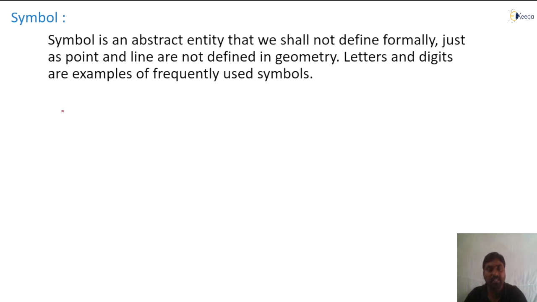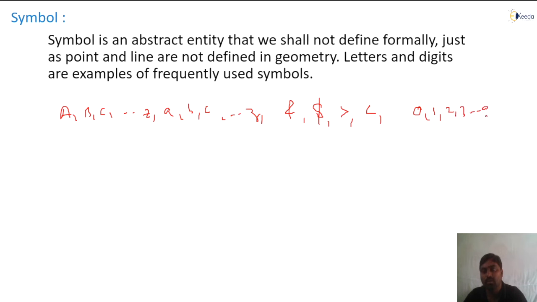Suppose I take English letters, A, B, C up to Z, or you can use a symbol like dollar, greater than, less than. You can make it any symbol. These we'll call symbols, and we also call these letters or digits. You can use digits 0, 1, 2, 3 up to 9. Either you can use digits, these symbols, or these alphabets.